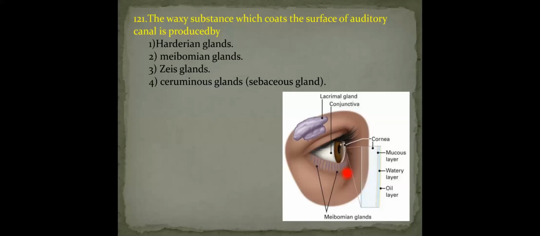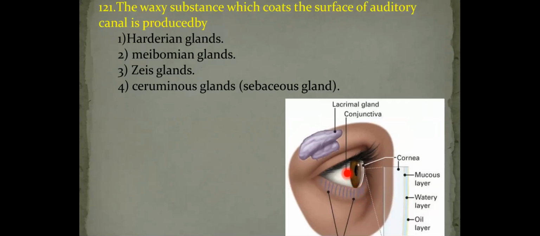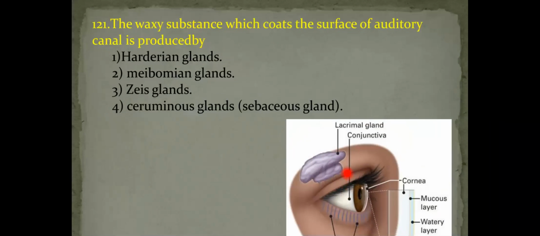Next question. The waxy substance which coats the surface of the auditory canal is produced by what? The inner lining of the external auditory meatus consists of numerous wax secreting glands.